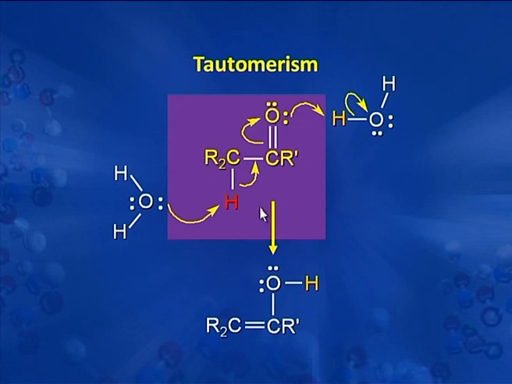Now keto structure, the hydrogen that was lost from here, it is not the same hydrogen that has come to the enol. This hydrogen has come from another molecule. So this is the way this movement of hydrogen occurs in this keto enol tautomerism, or maybe in amide, or maybe in oximes, in all this.